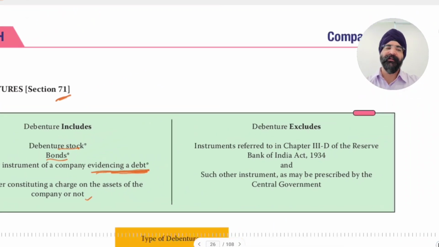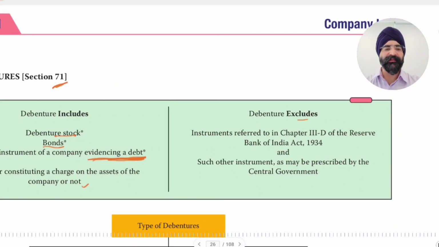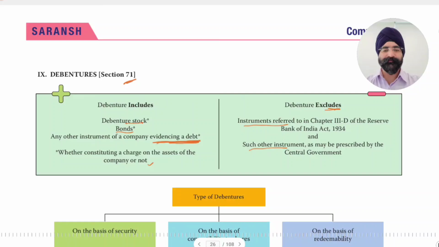However, charge may be created and charge may not be created. What is not covered in debentures? Instruments referred to in Chapter 3-D of the Reserve Bank of India Act and such other instruments as may be prescribed by the central government. So all the instruments provided by RBI or central government which are clearly provided as not debentures, these are not debentures. Apart from that, usually what companies and corporates issue are in the nature of debt, acknowledging a debt in the form of debentures or bonds.